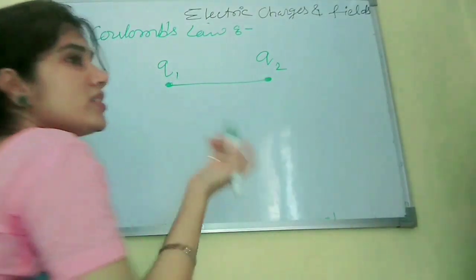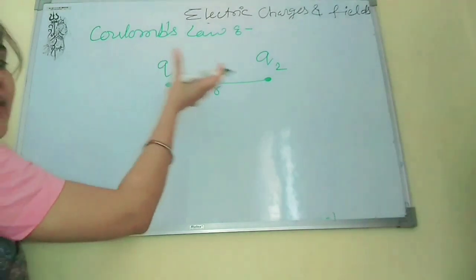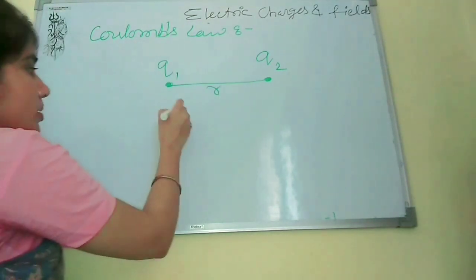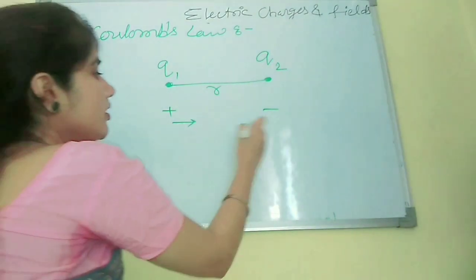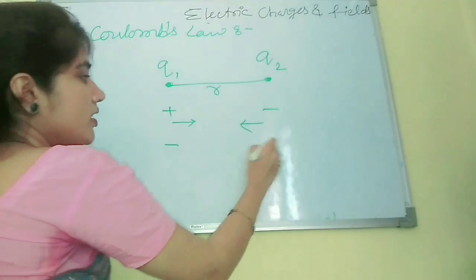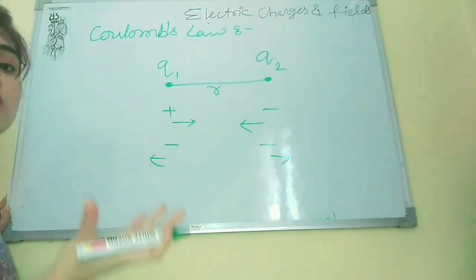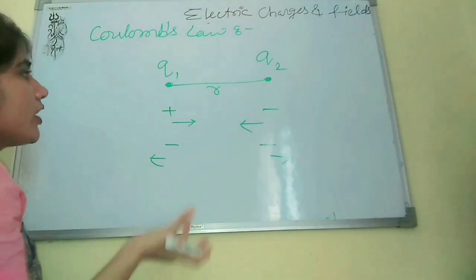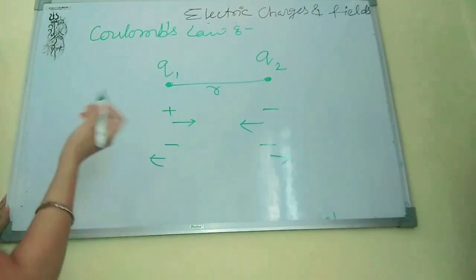The distance between the charges is r. They can be like charges or unlike charges. Suppose this is positive and this is negative, they will attract each other because they are unlike charges. Suppose both are negative, they will repel each other. In both conditions, they will apply some force on each other, and we measure that force in Coulomb's law.